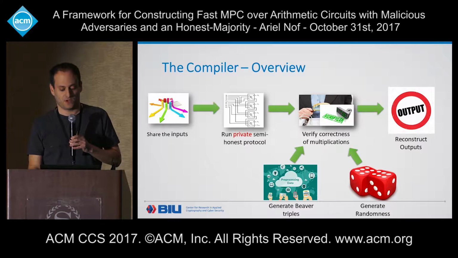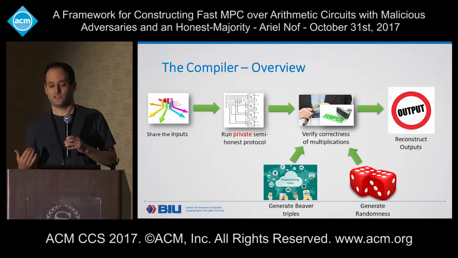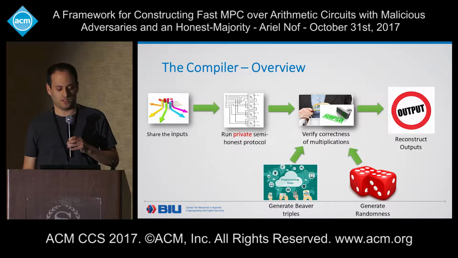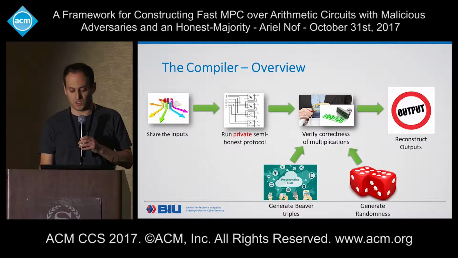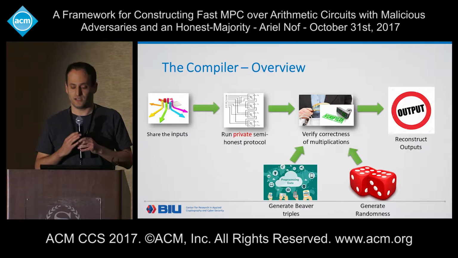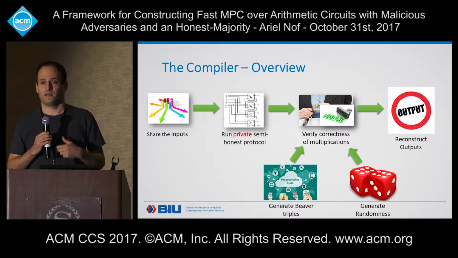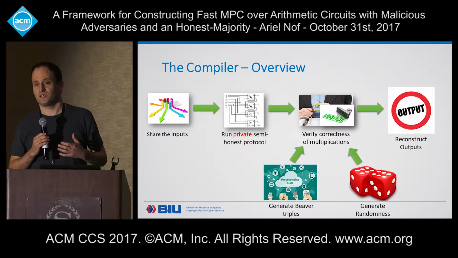Our verification step follows the well-known Beaver method, where we generate Beaver triples in some preprocessing step and use them to verify the correctness of all multiplications. But in many MPC protocols, the requirement is that the Beaver triples will be correct. In this work, we do not require the Beaver triples to be correct, because we insert some randomness, we will see it soon, into the verification that allows us to detect cheating even if the Beaver triples are not correct.